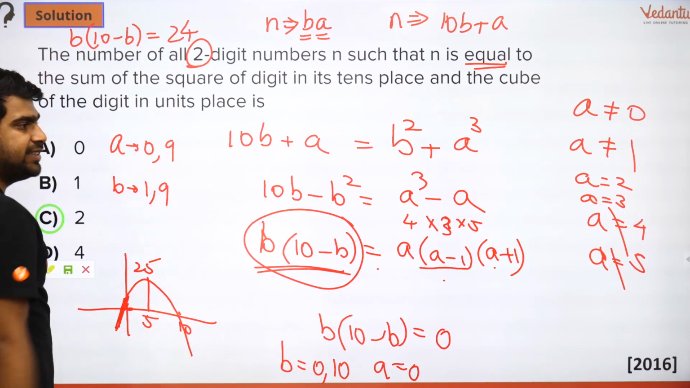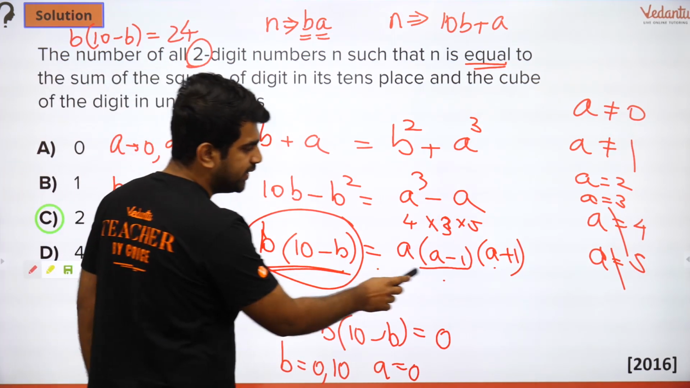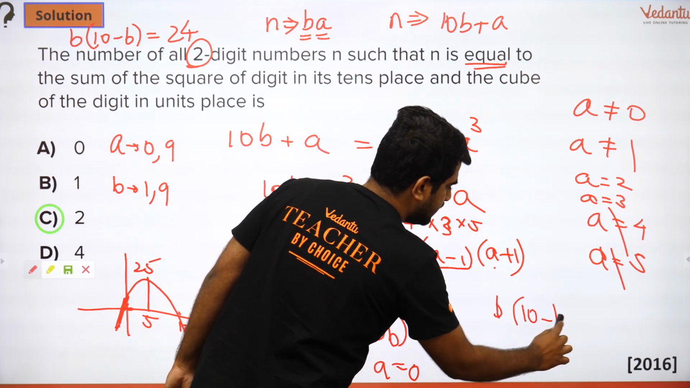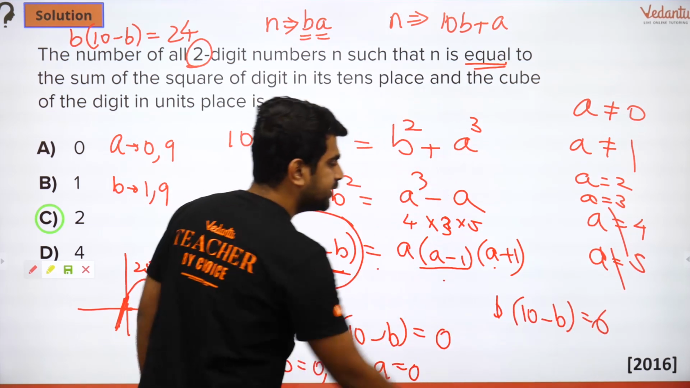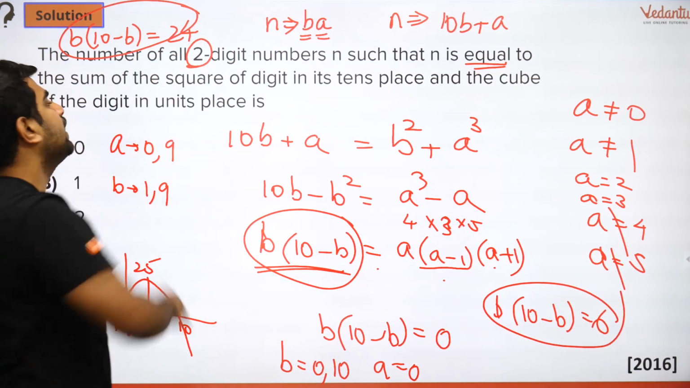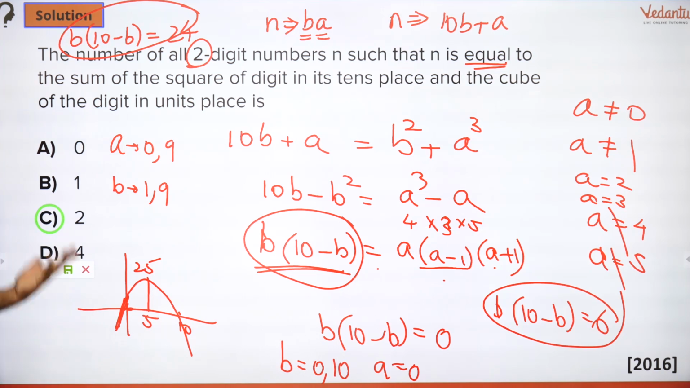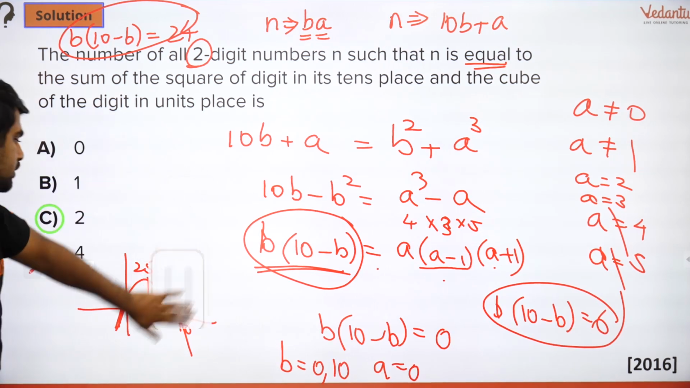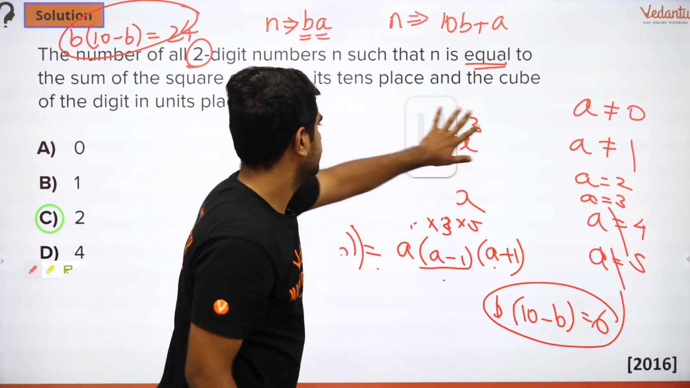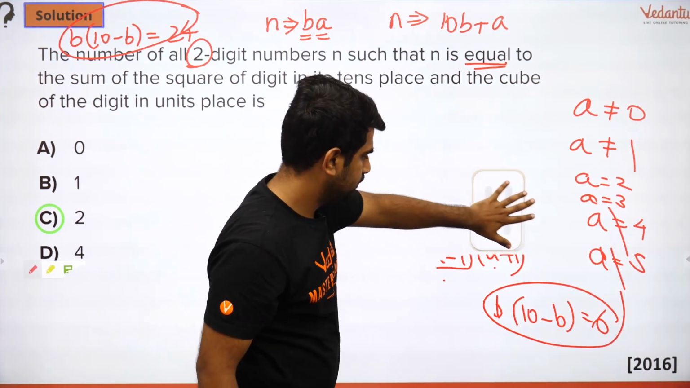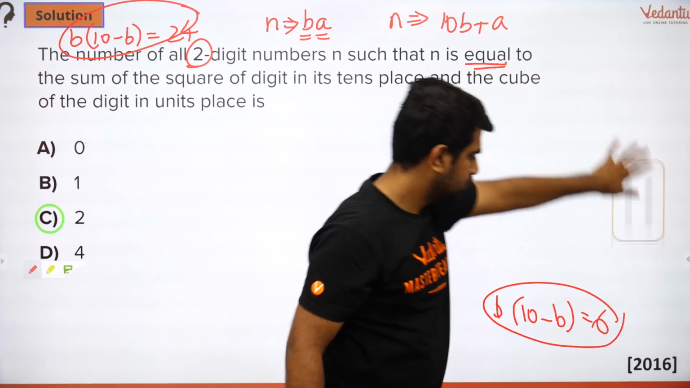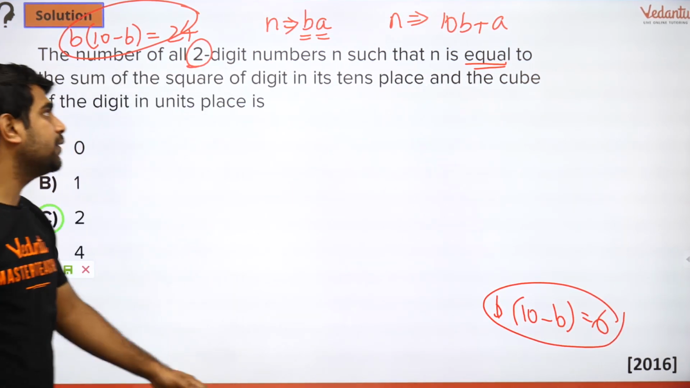And if I put a is equal to 2, what do I get? 2 into 1 into 3, 6. b into 10 minus b equals 6. So these are the only two equations left for me to solve. All the others I'll erase. That's it, done.